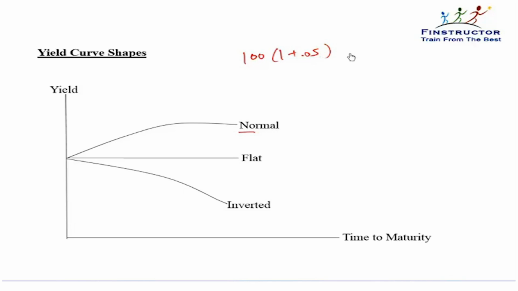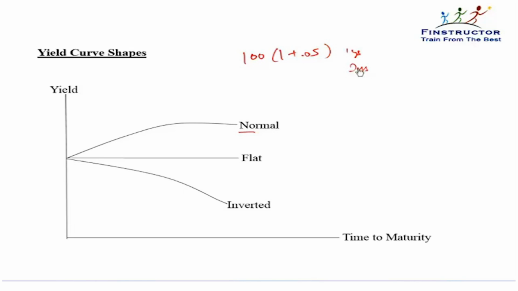But if I'm giving my money for 2 years, then the rate that I will charge is the 2-year rate. Will that rate be higher than 5% or lower than 5%? See, I will get more interest because of the time. We're not talking about that. We're talking about the annualized rate itself. The annualized rate itself will be the spot rate for 2 years.